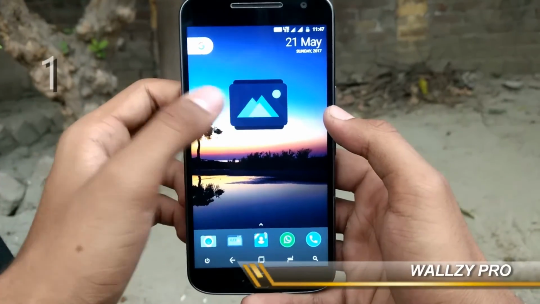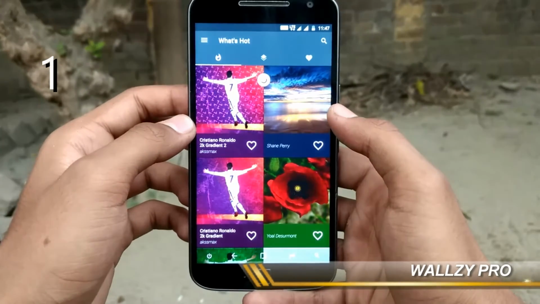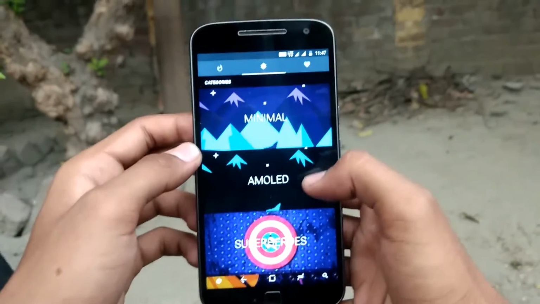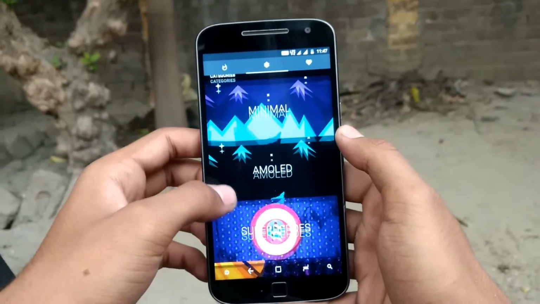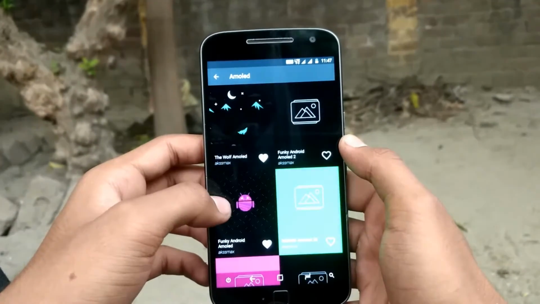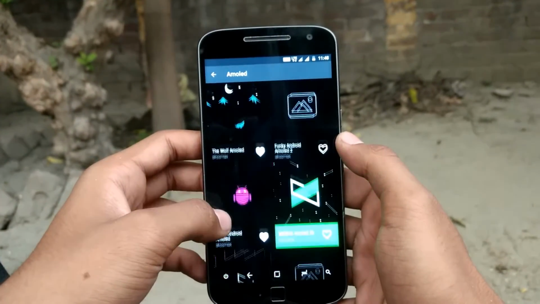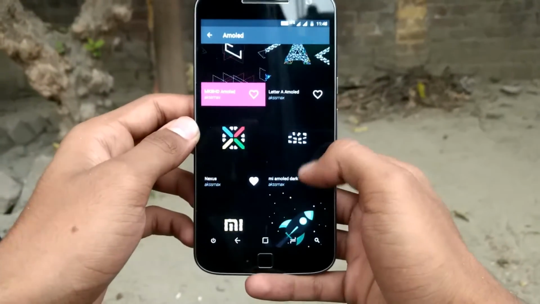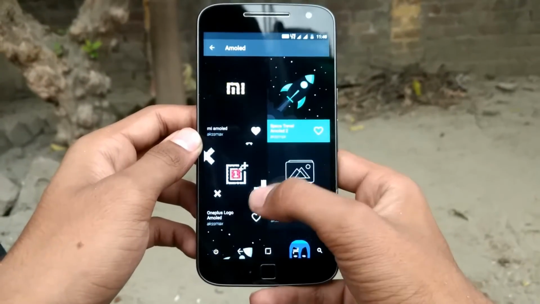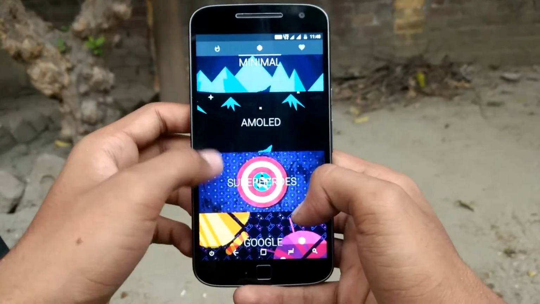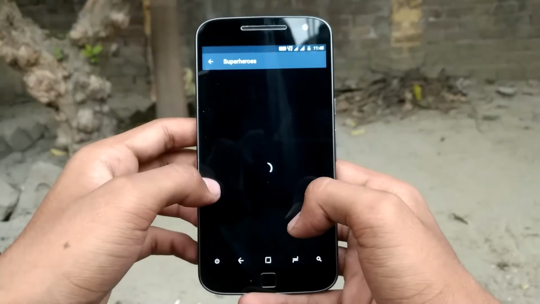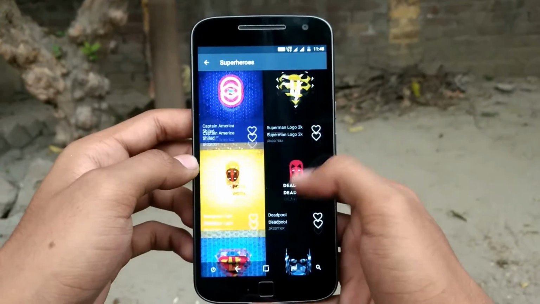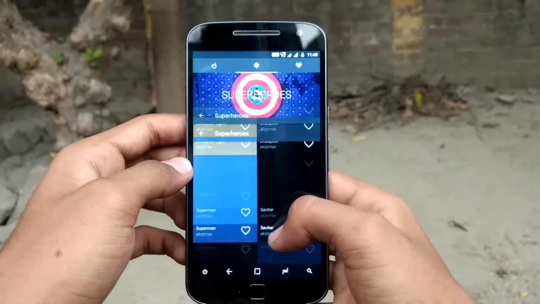So here comes the first one, Volzy Pro. So this app is very nice and I love this app. This app has the best wallpapers chosen for you by designers and photographers. So this app supports Muzei. You have custom wallpapers to meet your needs, all high quality wallpapers, and wallpapers are divided in over 600 collections and many categories to meet your needs.